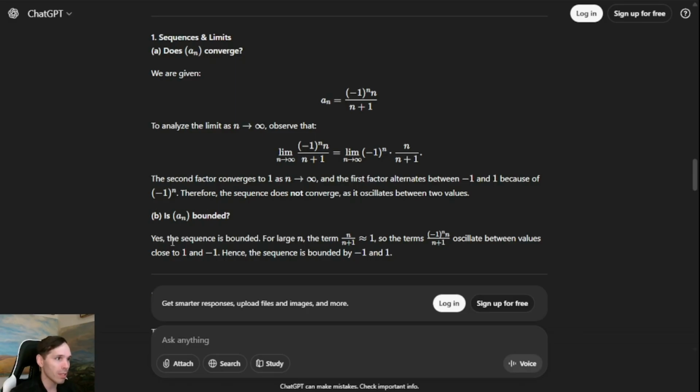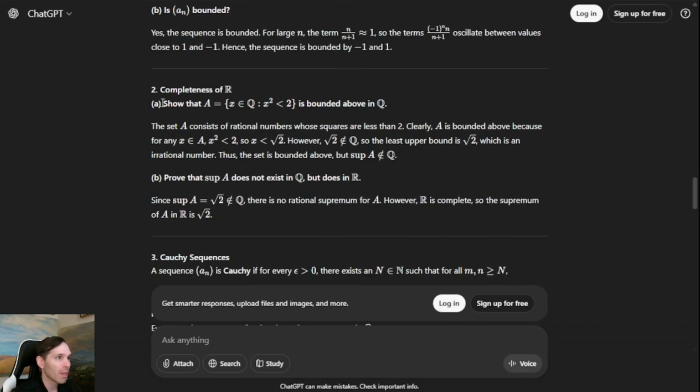Is a_n bounded? Yes, the sequence is bounded. For large n, the term n over n plus 1 is approximately 1. So the terms (-1)^n times n over n plus 1 oscillate between values close to 1 and minus 1. Hence, the sequence is bounded by minus 1 and 1. Another great answer. I think ChatGPT gets full marks on this first question. Let's move on.